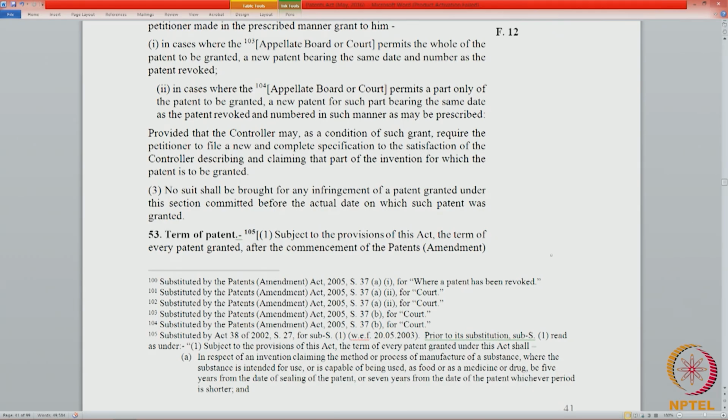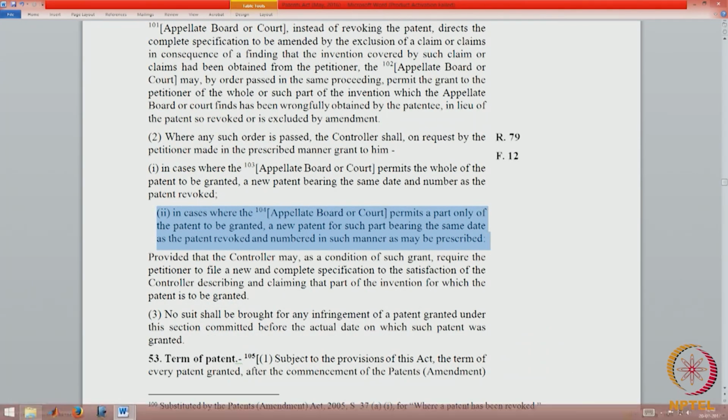Subsection 3: No suit shall be brought for any infringement of a patent granted under this section committed before the actual date on which such patent was granted. Now, the grant date will be different for an application that was filed originally and granted, and the petition that was filed for revocation. Pursuant to that petition, if the patent is granted in the name of the petitioner, the grant date will be different.